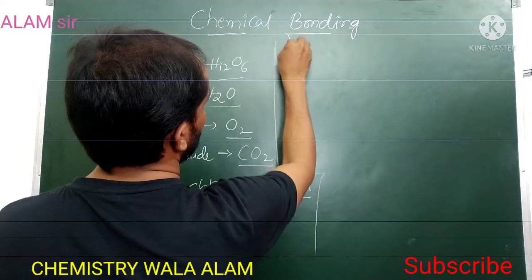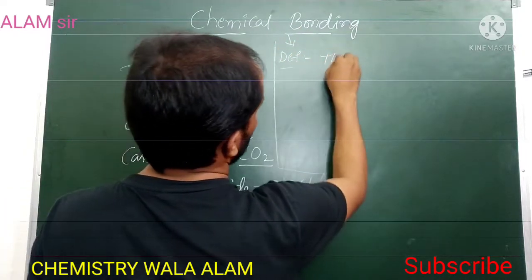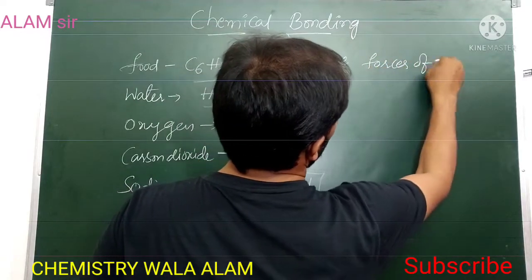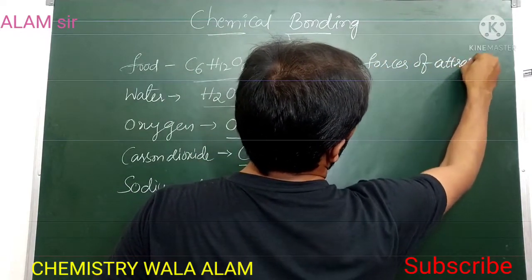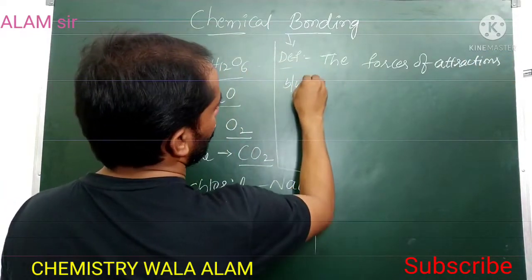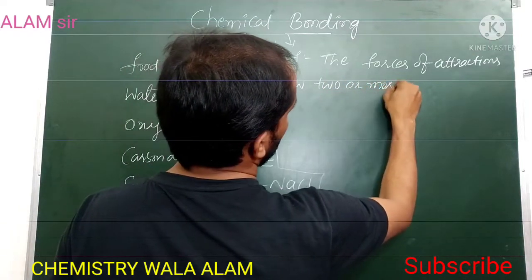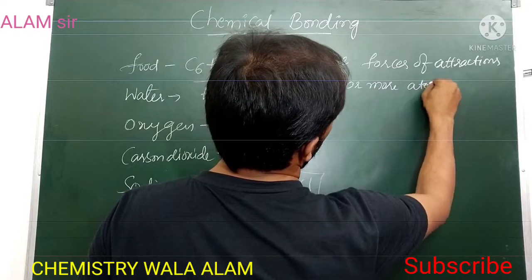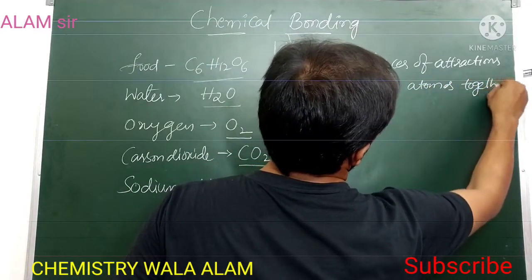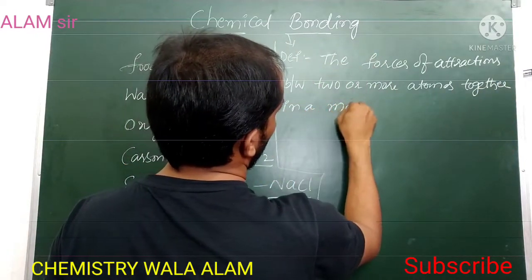So the definition is the forces of attraction between two or more atoms, together in a molecule or ion.